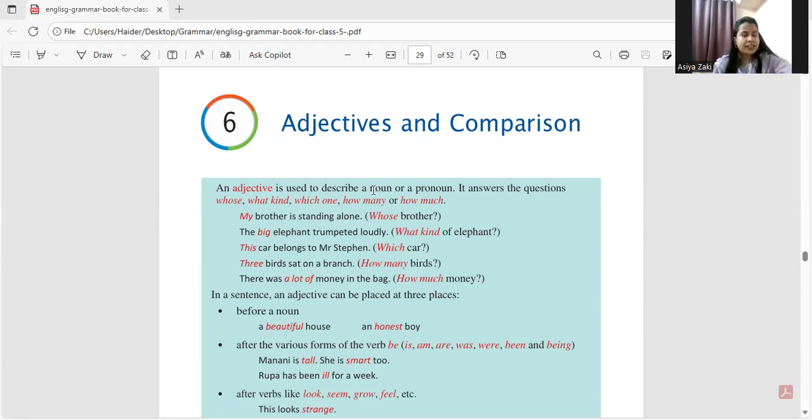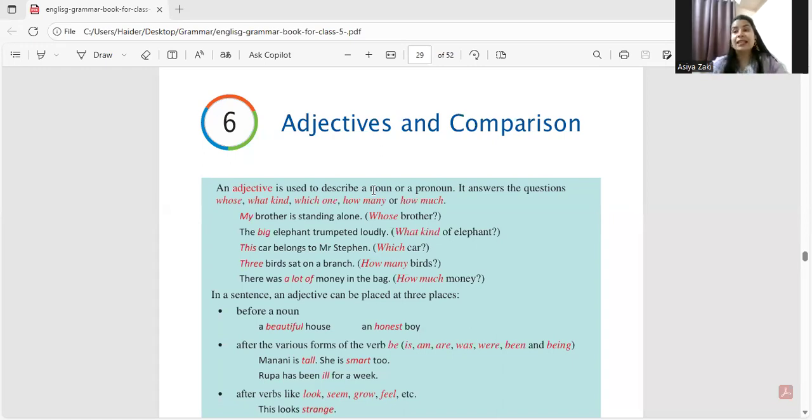Like, what kind of lip balm is this? Cute, right? Which one? How many? Like, how many pens? The 2 pens, right? So 2 over here is an adjective. How much? For example, how much means something which we can't count, like some milk, right? Like that.